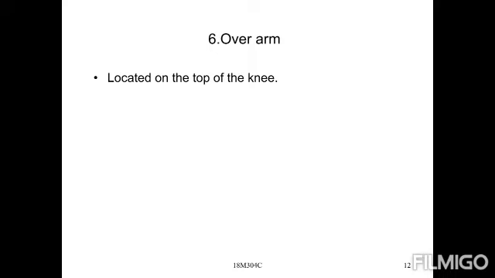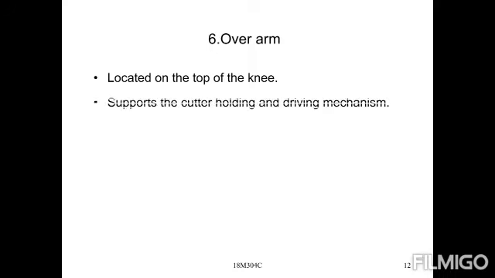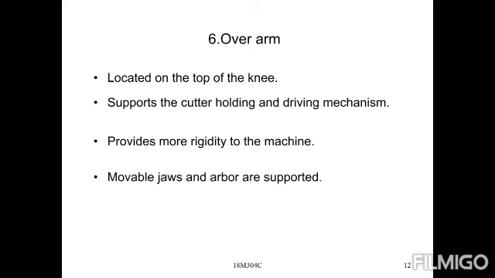Next one is the overarm, one more type of component. It is located on top of the knee, supports the cutter holding and driving mechanism, and provides more rigidity to the machine. The movable jaw and arbor are supported. The overarm is mainly for supporting purposes.